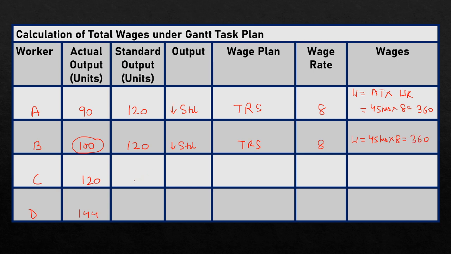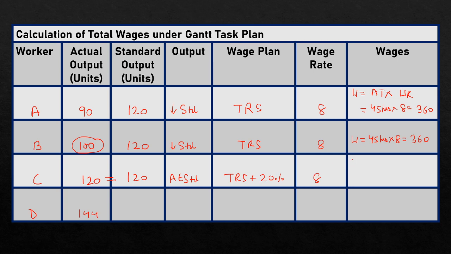Now the standard output of worker C is 120, which is exactly equal to actual output manufactured by worker C. So his output is at standard, and in case of at standard output, along with time rate system, 20% bonus is also given to worker C. So his wage rate per hour is 8 rupees.